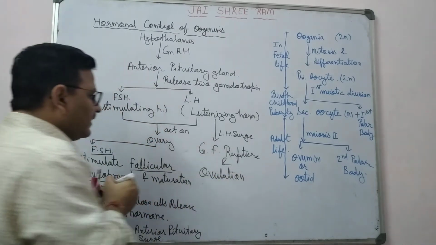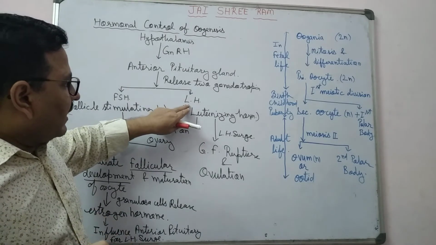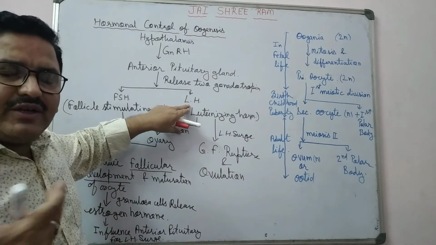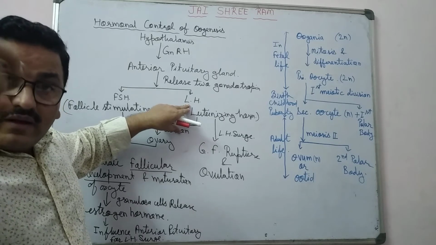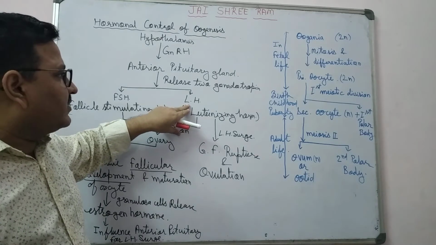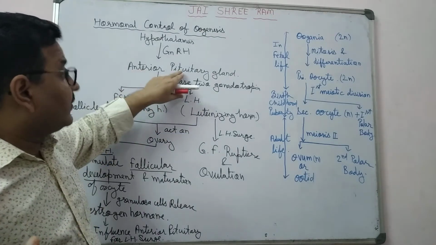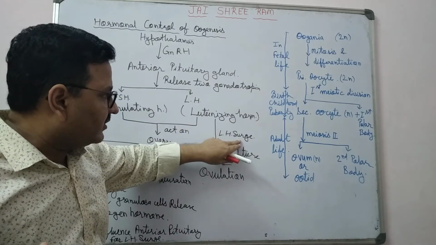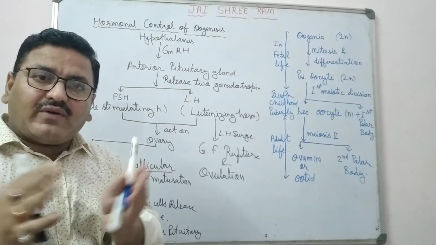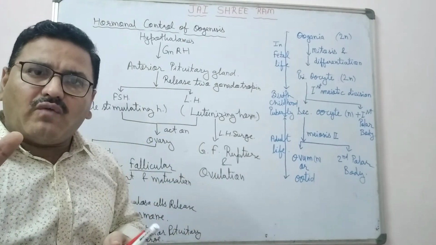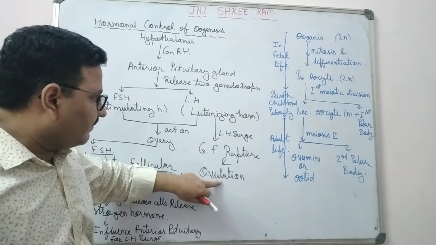It means when a high concentration of LH develops due to the rapid secretion of LH by the anterior pituitary gland, this is known as LH surge. And due to the LH surge, the mature Graafian follicle ruptures and releases the ovum. This is known as ovulation.